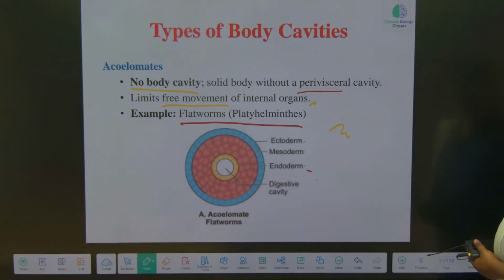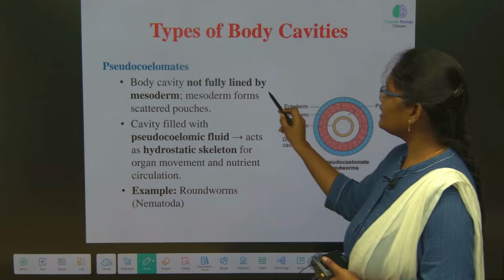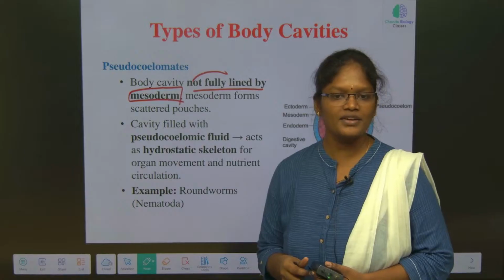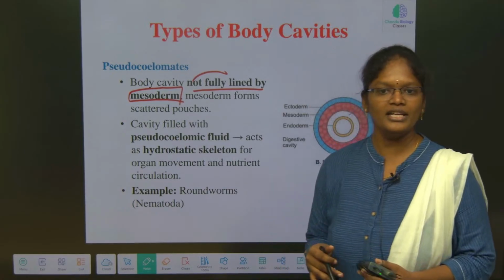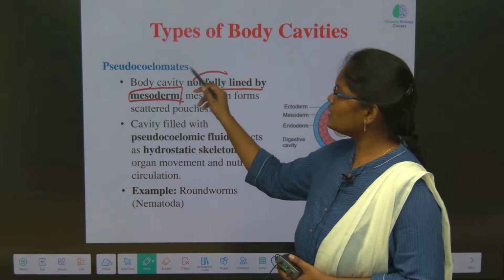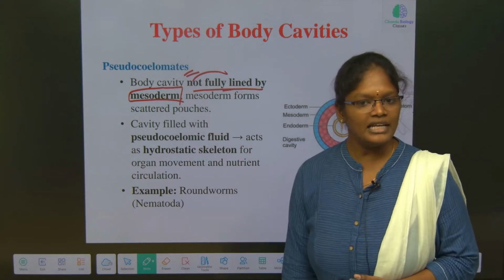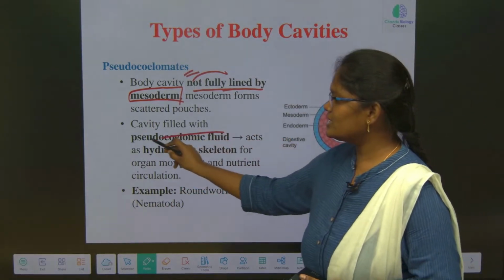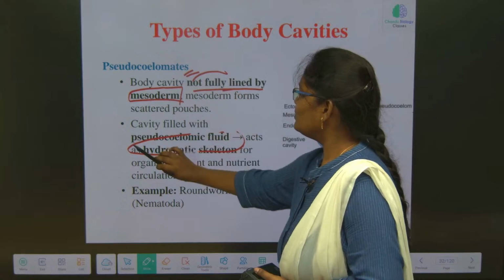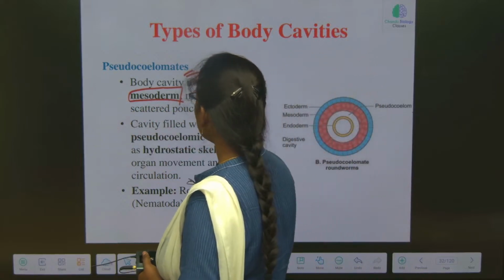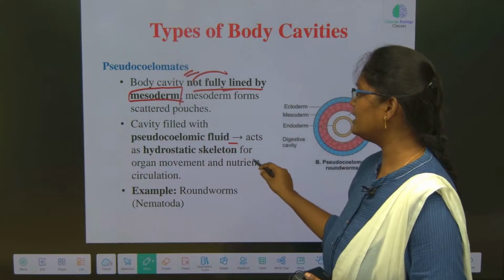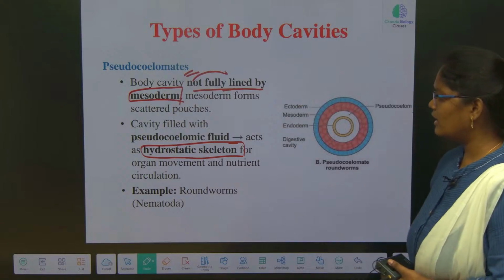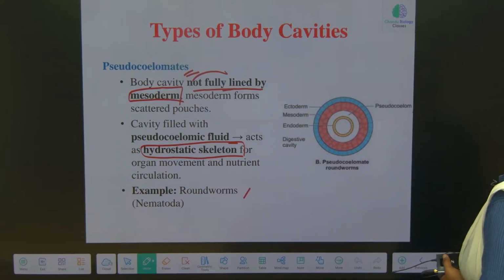Now pseudocoelomate, here the body cavity is not fully lined by mesoderm. What is the definition we have studied for body cavity? It has to be lined with mesoderm, but in pseudocoelomate it is not fully lined by mesoderm. That is why we call them pseudocoelomate. Here the cavity is filled with pseudocoelomic fluid, and its function is to act as a hydrostatic skeleton. It is just for balance. The example will be the roundworms.